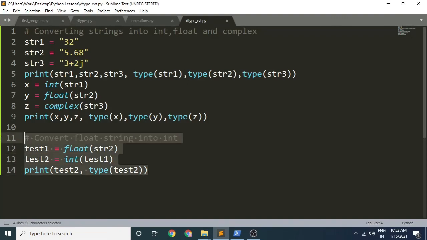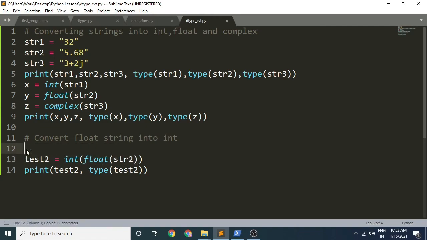Also, look at this float string to integer conversion. It really sucked that we had to use 2 lines and 2 variables to do that. Remember, the more variables, the more RAM your program will consume. So, can you think of any way to do this in a single line? Come on now, we looked at a shortcut in the last video. Did you get it? Great, I will tell you anyway. Just put the whole float function into the int function and there you go.